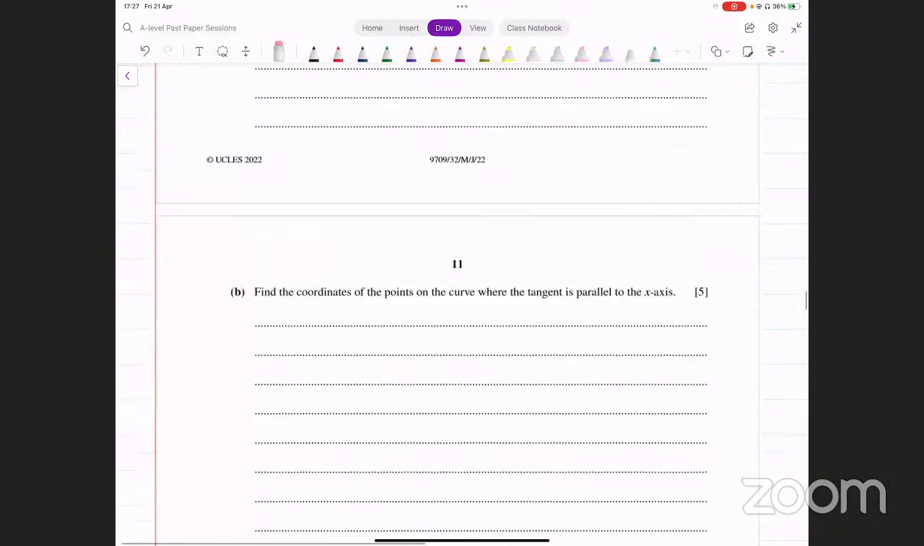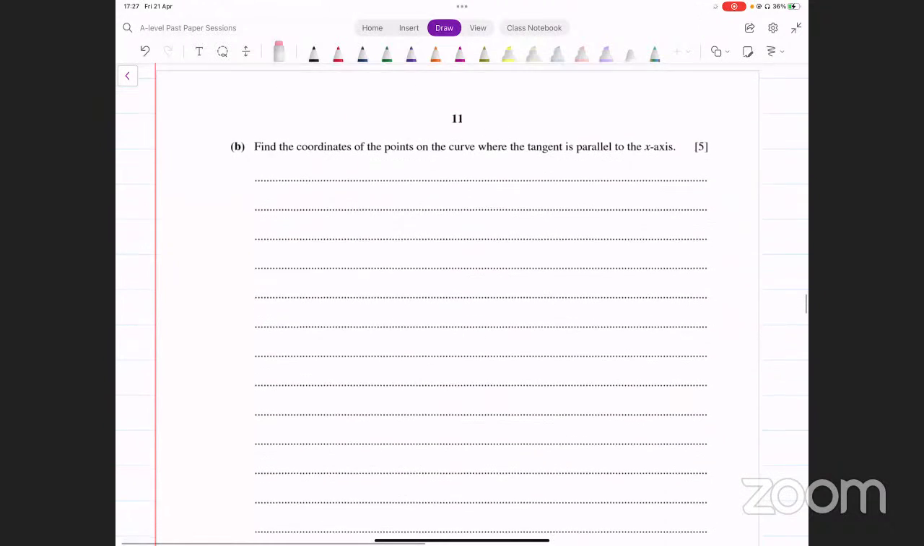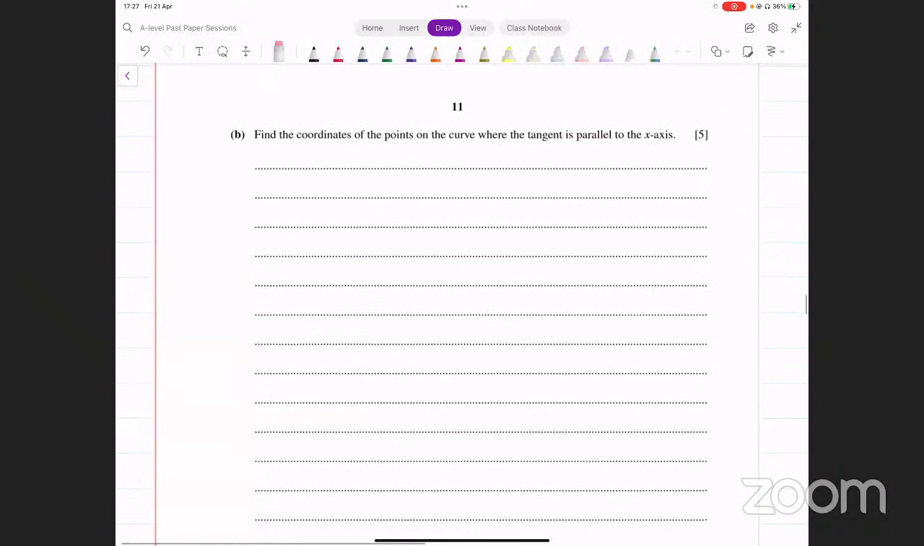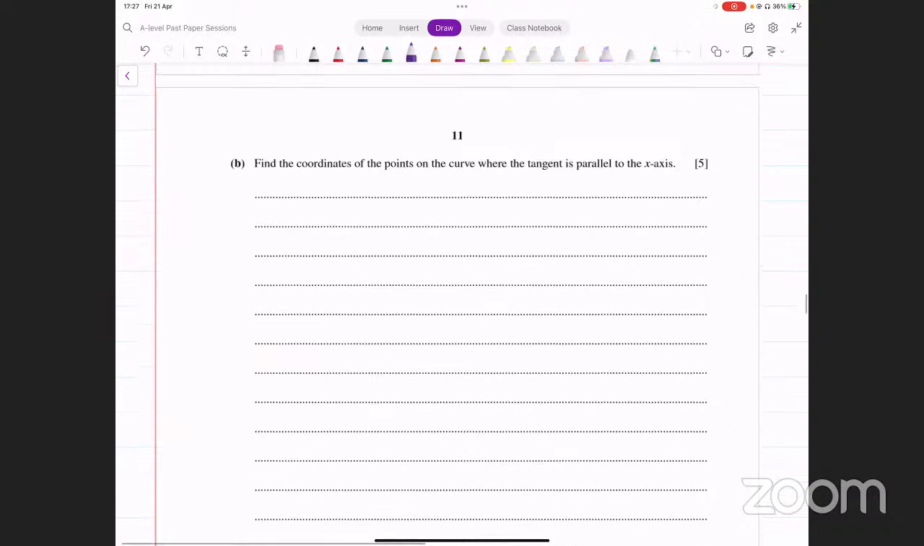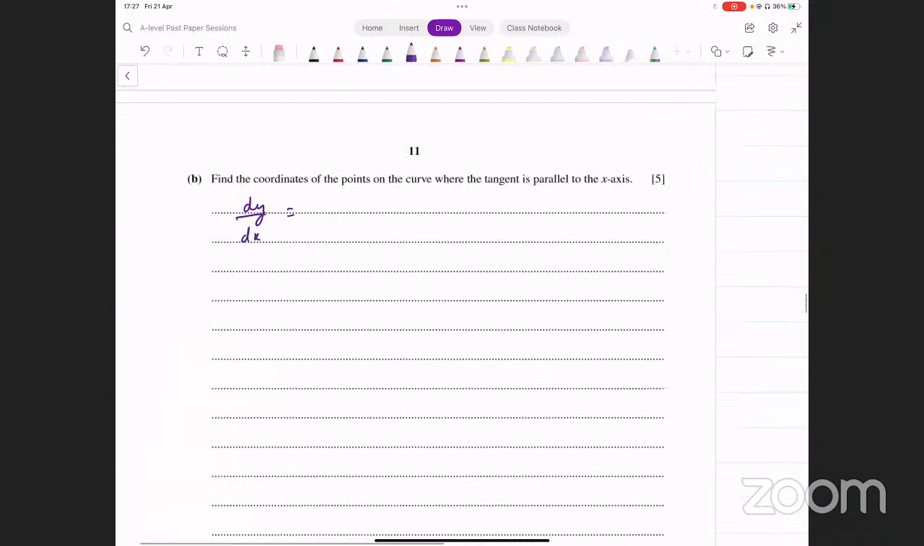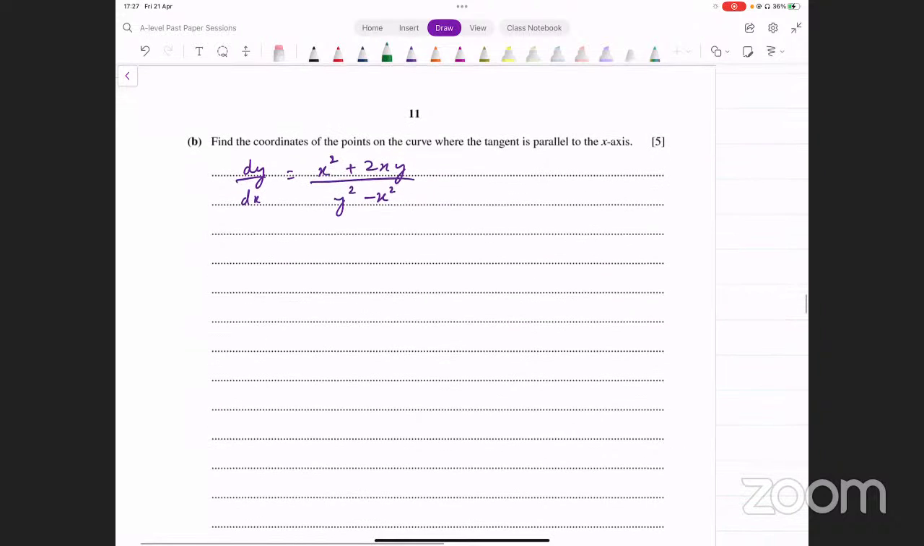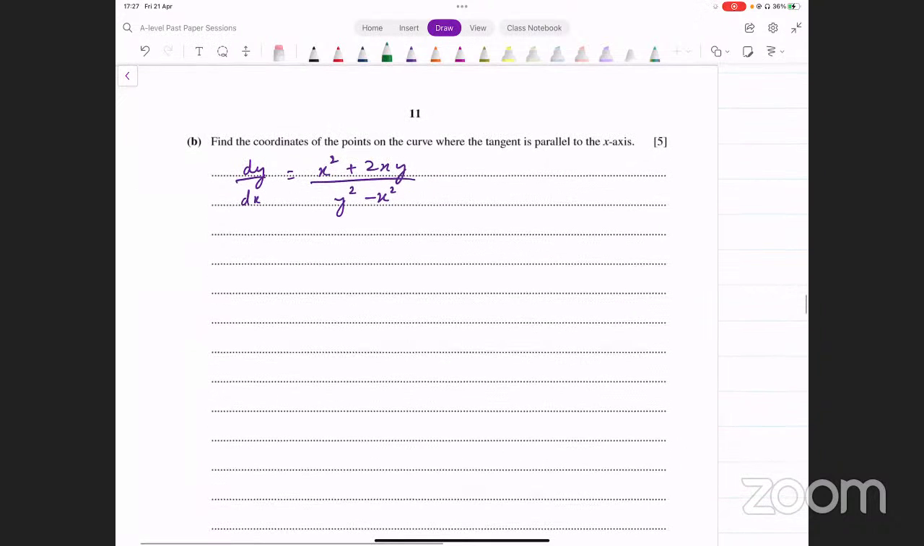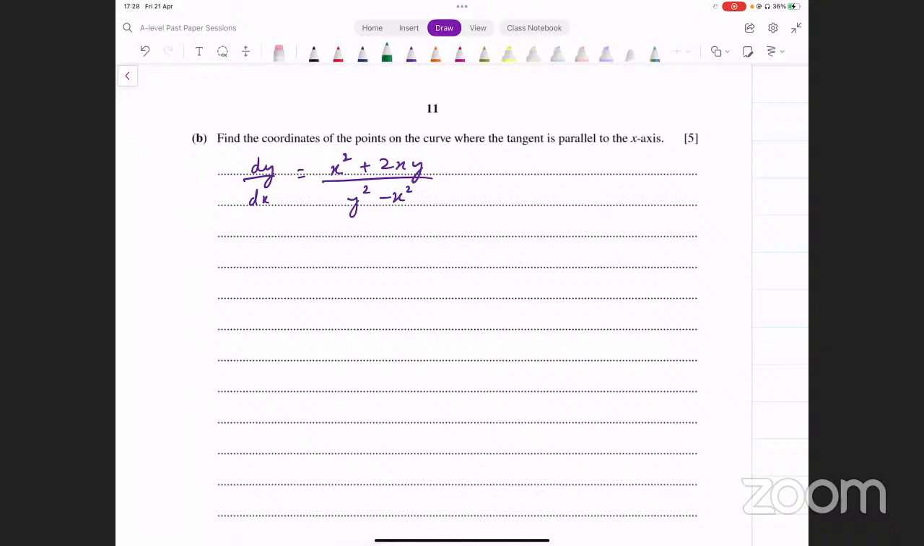Let's move on. In the second part, it says find the coordinates of the point on the curve where the tangent is parallel to the x-axis. Now you have already found the derivative dy over dx. आपने find कर लिया हुआ है. That's x square plus 2xy divided by y square minus x square. And now you're given that we need to find the coordinates of the points on the curve where the tangent is parallel to the x-axis. So because यहाँ पे लिखा हुआ points on the curve, so there's going to be more than one answer. Okay, so keep that in mind.